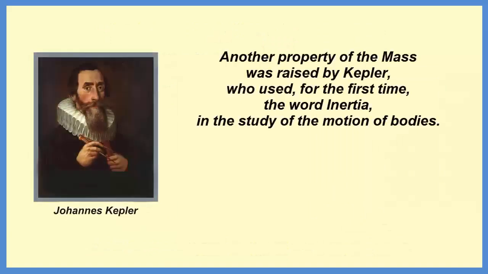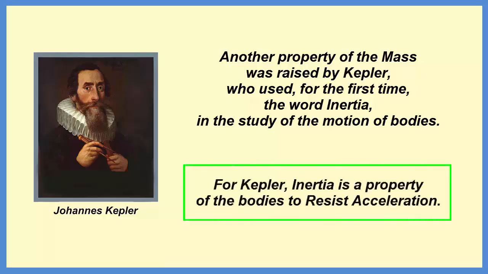Another property of the mass was raised by Kepler, who used for the first time the word inertia in the study of the motion of bodies. For Kepler, inertia is a property of the bodies to resist acceleration. The reasoning behind this argument is this.